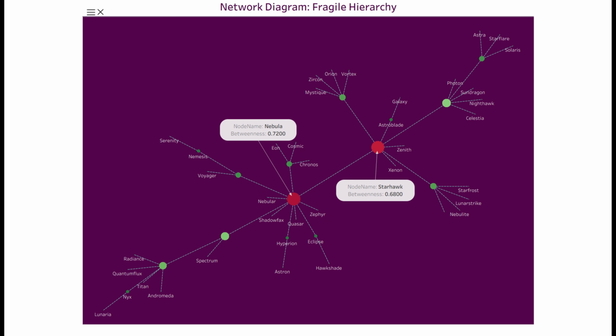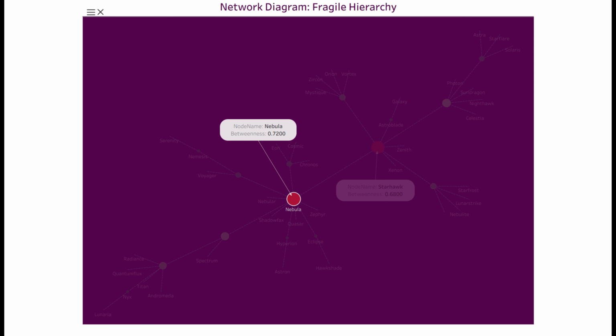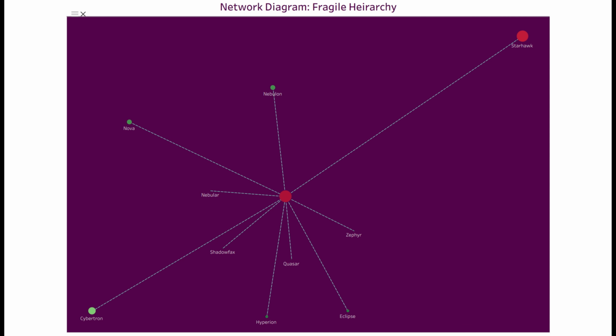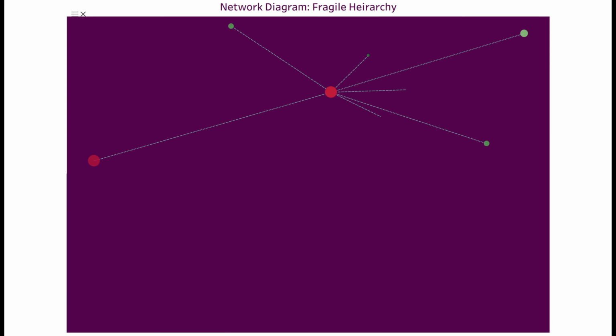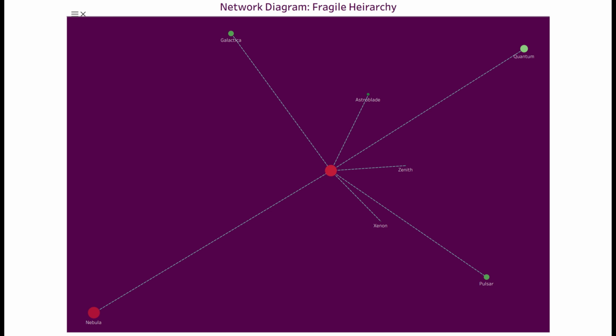Consider a business case where the Nebula node is hit by malware and forced offline. Because this is a hierarchical bottleneck, every node in that cluster becomes instantly isolated, completely severed from the Starhawk hub and the rest of the enterprise. The inverse is also true. Disabling Starhawk paralyzes half the network's communication capabilities.